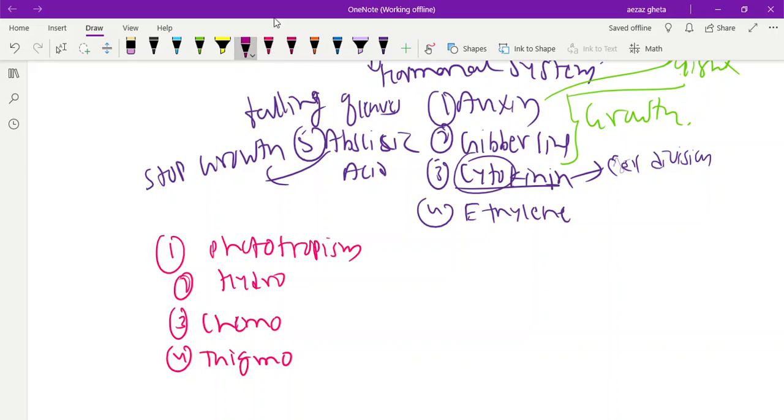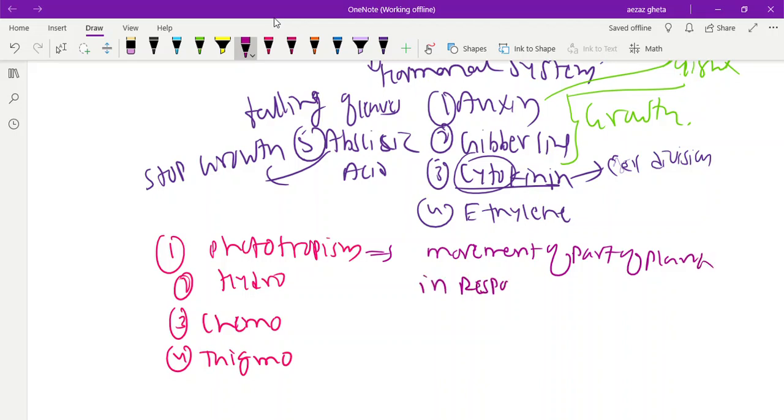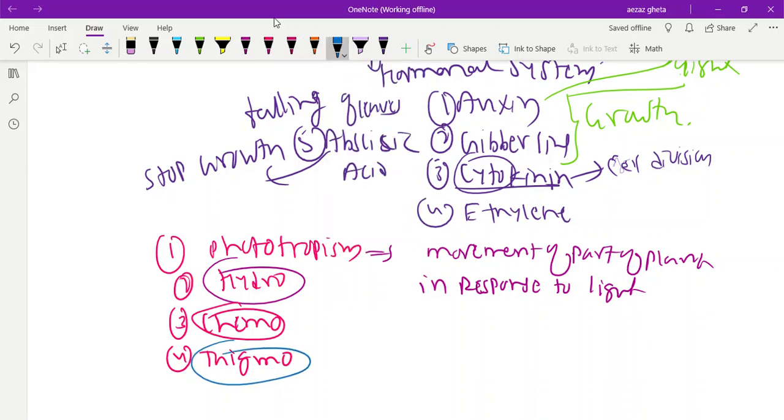So these are movements. Phototropism means movement of part of plant in response to light. Same way, movement of part of plant in response to water, movement of part of plant in response to chemical, movement of part of plant in response to touch or support. Okay, hydro means water, chemo means chemical.